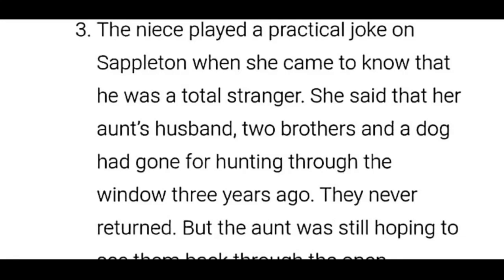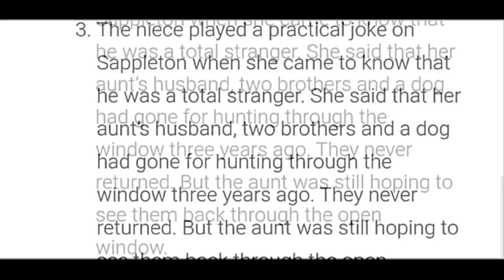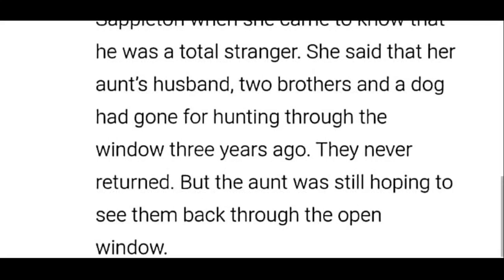She said that her aunt's husband, two brothers, and a dog had gone for hunting through this window three years ago. They never returned, but my aunt was still hoping to see them back through the open window.